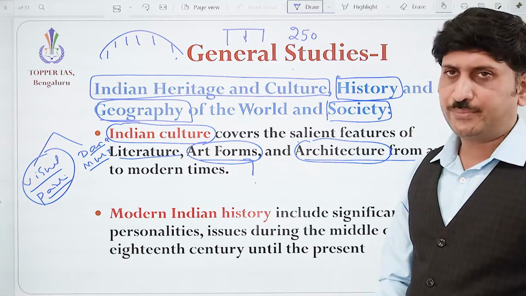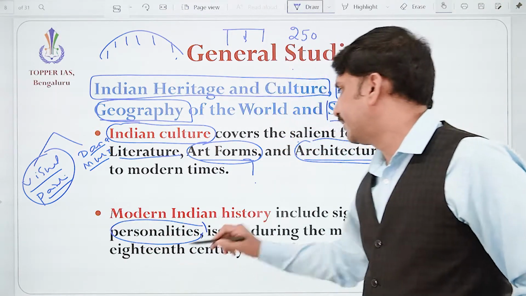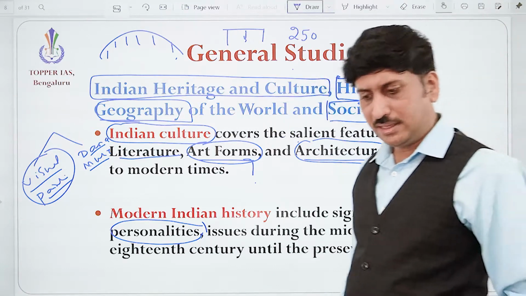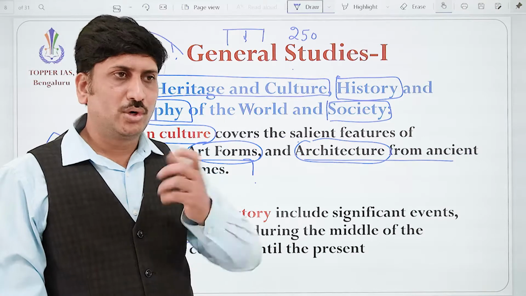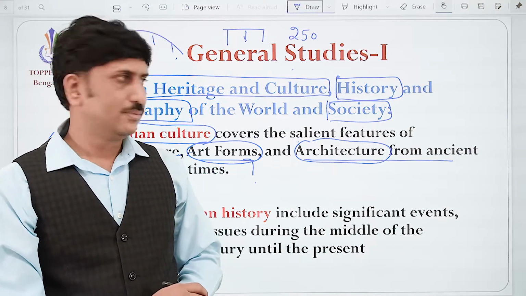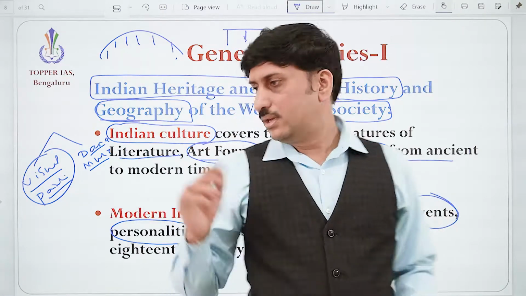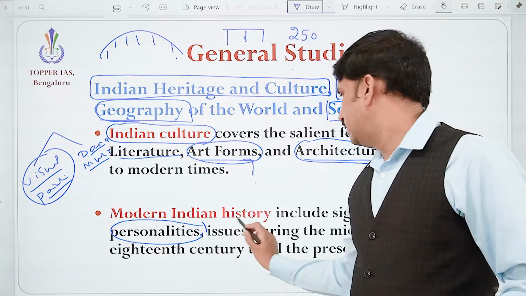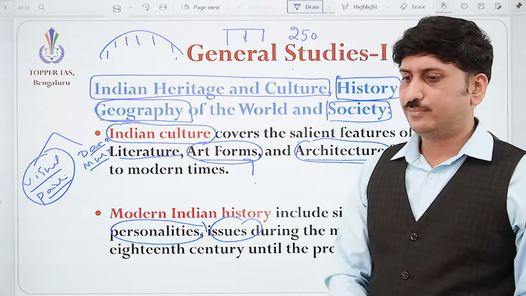Modern Indian history, okay, it includes significant personalities. I hope you have already studied modern Indian history, or you are going to study it in the preliminary part. So they are talking about significant events and personalities, issues during the middle of the 18th century until the present.